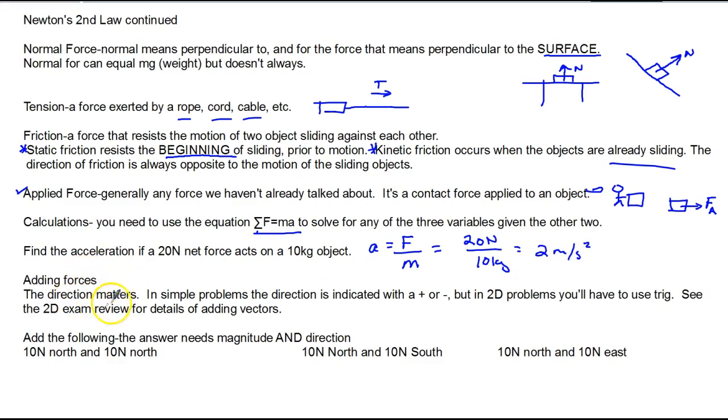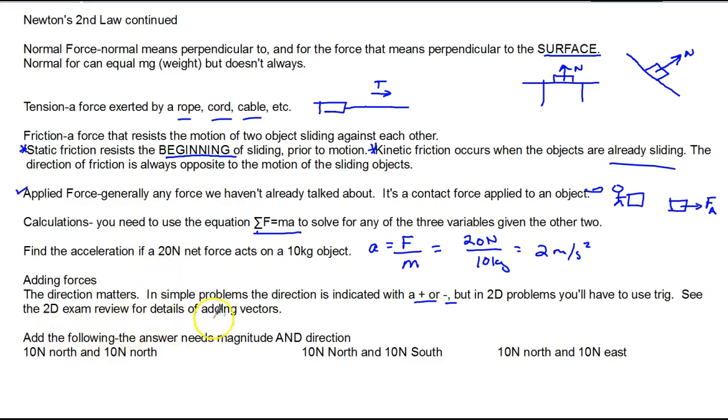So adding forces, direction matters. In simple problems, direction will be a plus or minus sign. But if the problems are two-dimensional, you have to use trig. See the two-dimensional kinematics exam review for the details of adding vectors. So that would be exam review part 2. There's a whole adding vectors section.